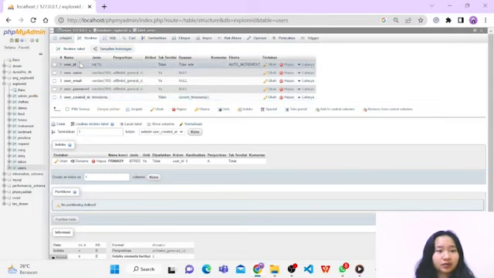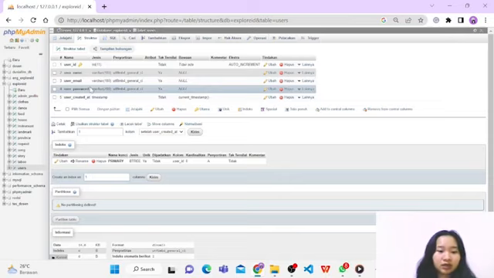For the first one, user ID, we give auto increment, and then we set username, user email, and user password as unique, so that when users sign in or log in, they cannot use the same name, email, or password.